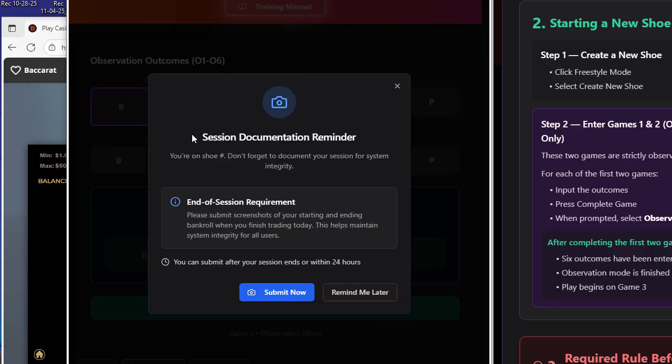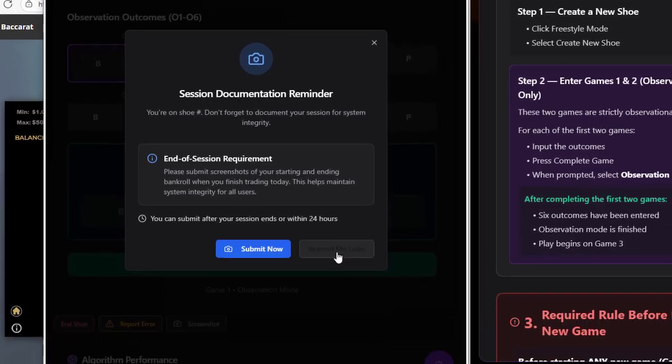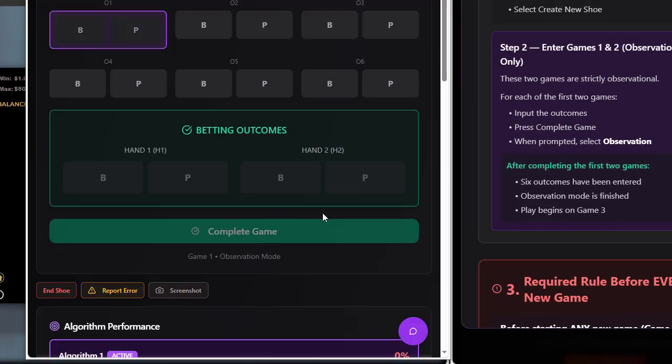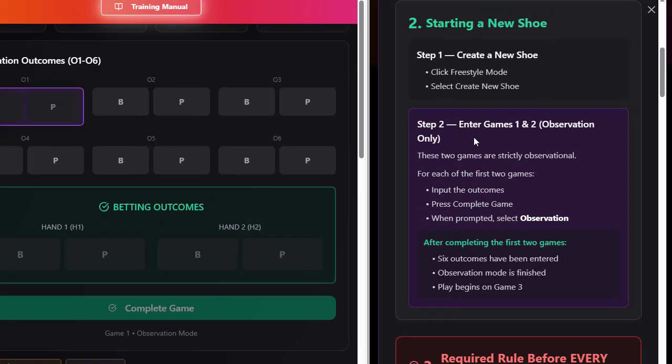Now, if you get this message, hit remind me later. But if you are not sending your sessions to me, basically you're not being honest with me. And I have to be honest with you guys 100% of the time. You guys have to be honest with me when you're doing this. So send in the documentation. Otherwise, hit remind me later. All right, let's continue. Step 2, enter games 1 and 2 into observation only.